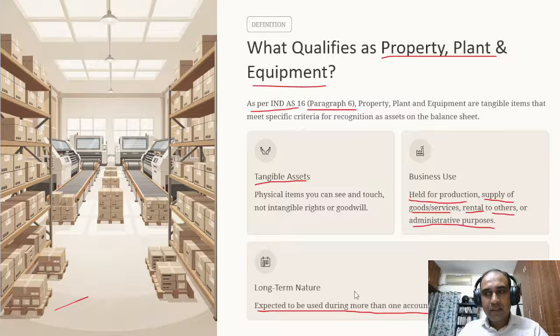For example, a mobile which is expected to be used only for 1 year, you know that the mobile will not survive more than 1 year, then it can be directly charged to expenses. If the same mobile is expected to be used for more than 1 year, then that can qualify as property, plant, and equipment and can be capitalized. Clear? So this was the first part of IND AS 16. This was only the definition that we have discussed so far, guys.